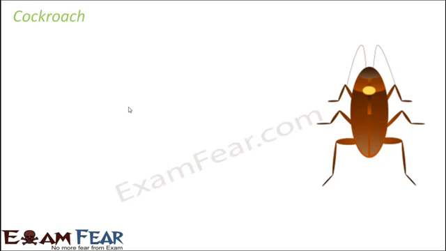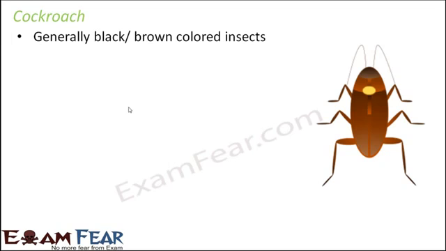So we have picked up cockroach in this case because I think you must be familiar with cockroach. They are generally black or brown in color, and they are very commonly seen in your houses, in your neighborhood. So I am sure all of you know how a cockroach is. Mostly it lives on damp places wherever there is water. So it generally tends to grow and live there.